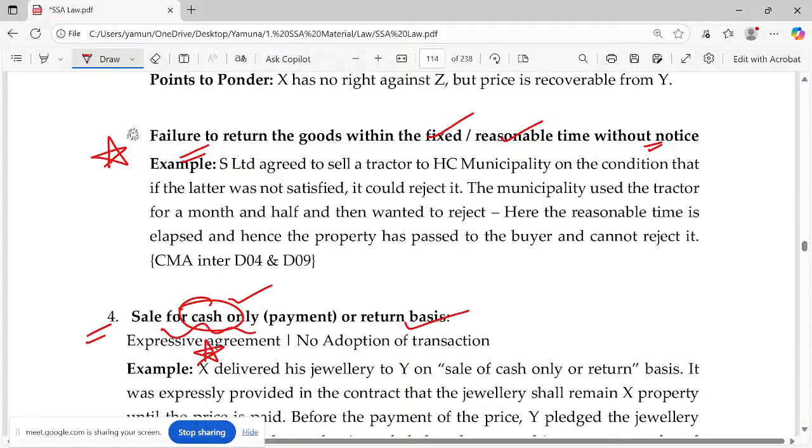See, the situation will make you think, okay, he paid, then you'll get the goods. So if you don't pay, the seller cannot say that ownership can be transferred. When can you demand performance? Only when you do it first. Because contract talks about consideration. What do you say consideration is? Something in return. You do it first, then only you can ask for the performance of the other party. Okay, so only in the express agreement can you talk about cash paying. Here there is no adoption of transaction. That's the only difference between the earlier case and this case.